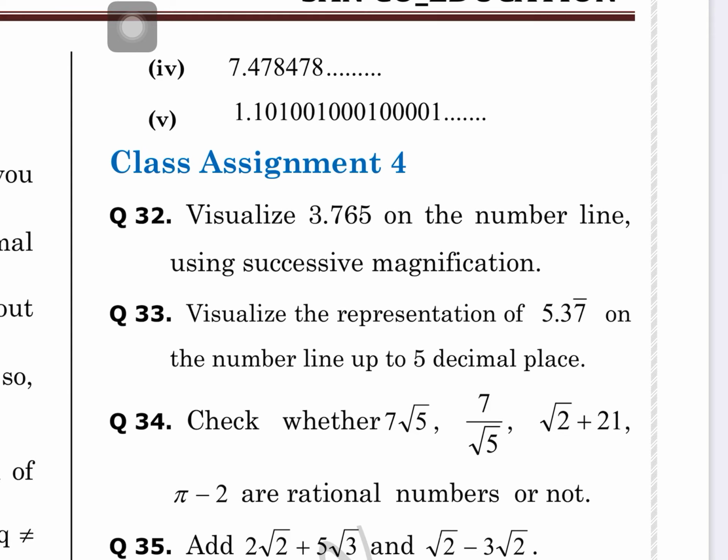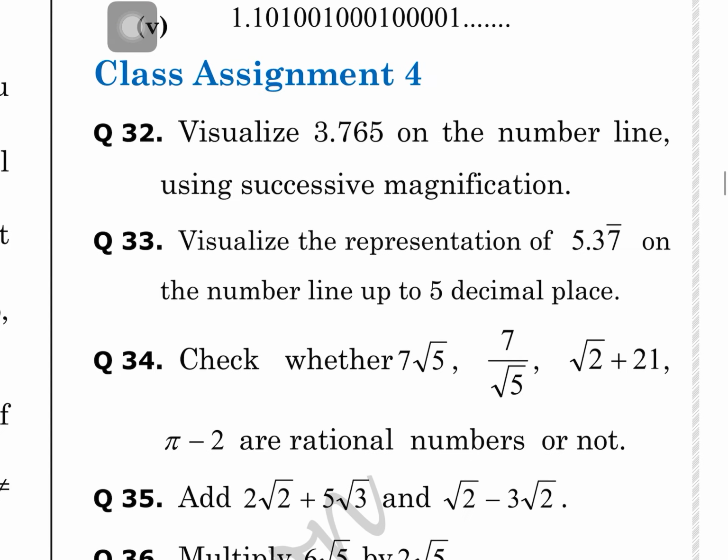So a real number that does not have a terminating decimal expansion and does not have a repeating decimal expansion is said to be an irrational number. So you can categorize this number as irrational. Is that clear, guys? Now see the class assignment 4, and what we are seeing here.